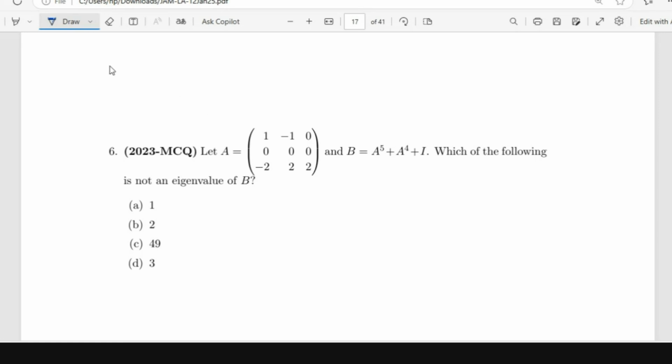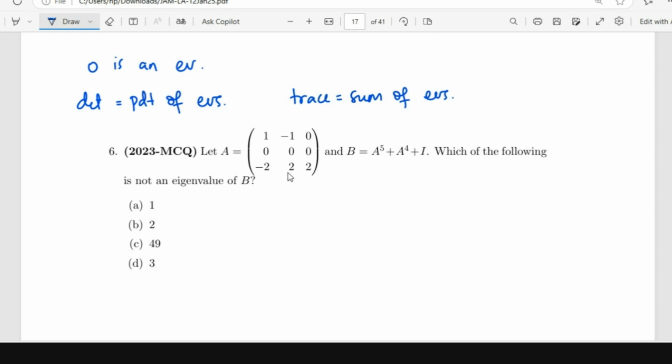It is straightforward that 0 is an eigenvalue, because the determinant of the matrix is 0, since one entire row is 0. Determinant is the product of eigenvalues, so if the determinant is 0, then at least one of the eigenvalues has to be 0. Another thing is trace is the sum of the eigenvalues. So 0 is one of the eigenvalues.